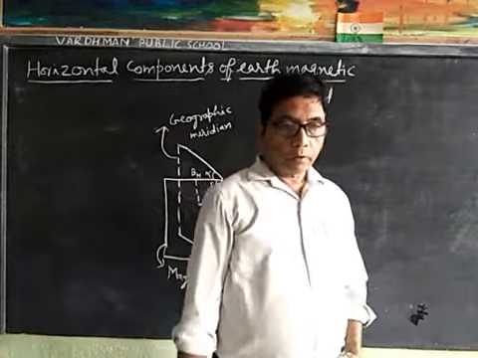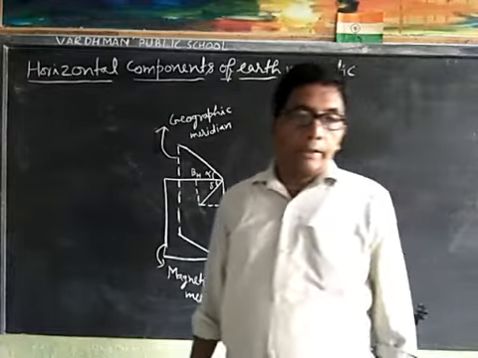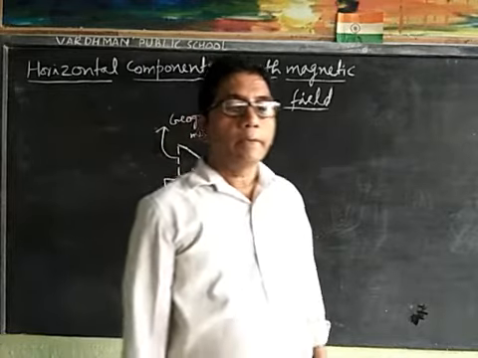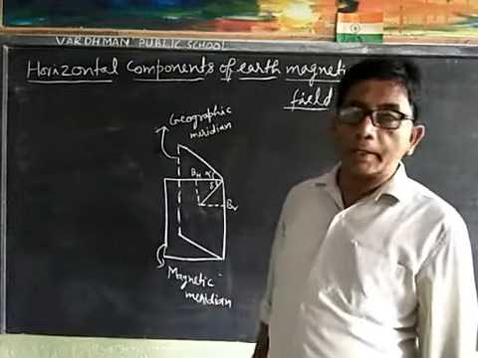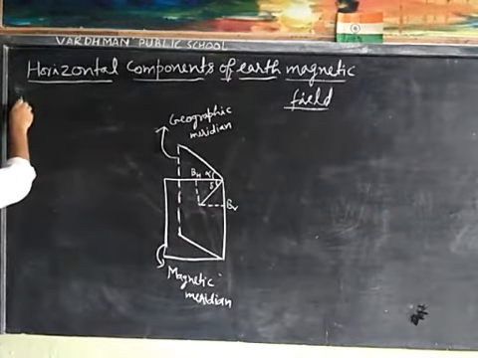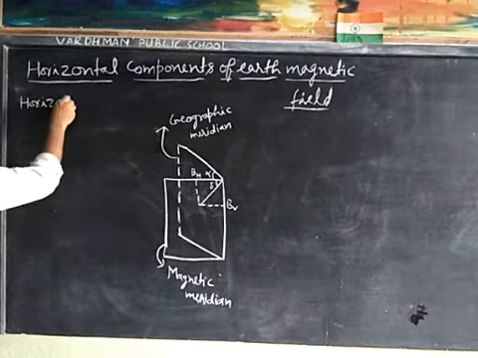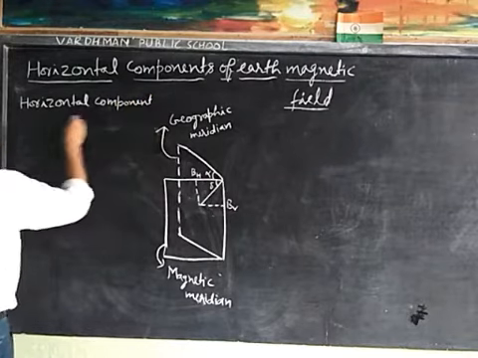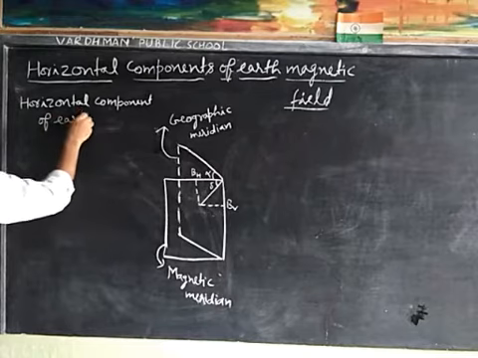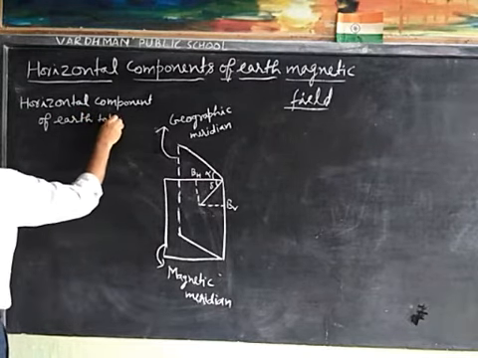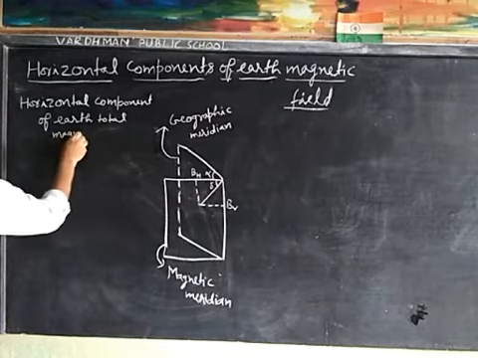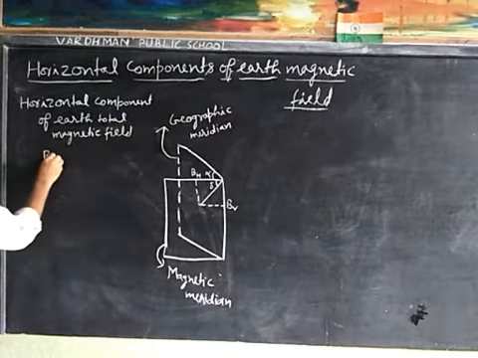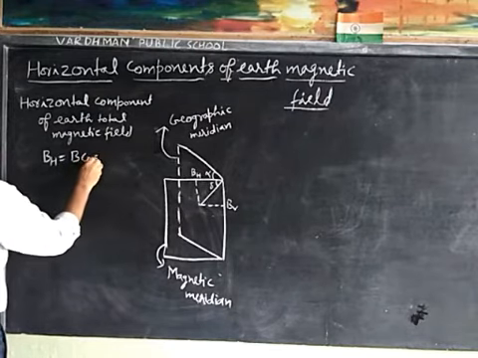Now, in the magnetic meridian, if delta is the angle of dip at any place, then the horizontal component of the Earth's total magnetic field, that is BH, is equal to B cos delta.